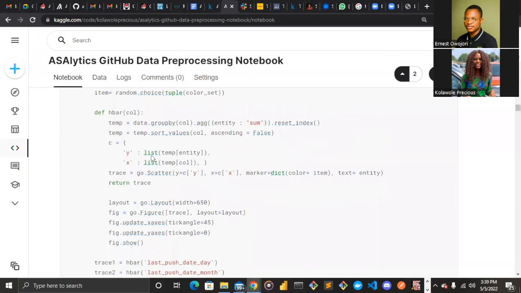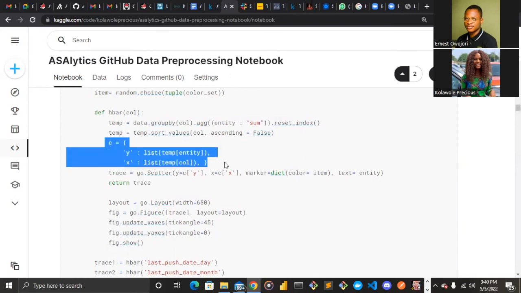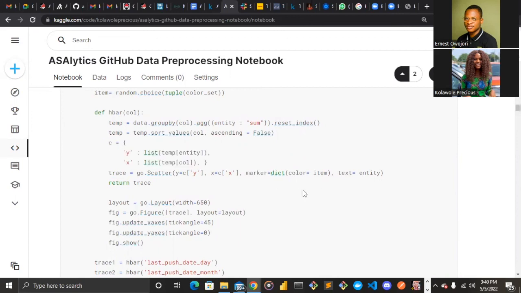All right, so we have a function inside performing this visualization, and then we are aggregating, that is checking the sum of each of those activities per time. Then we set the x-axis, we set the y-axis also, and this time we set ascending as first. That is, the visualization is going to show from the top to the lowest, from the top to the bottom.